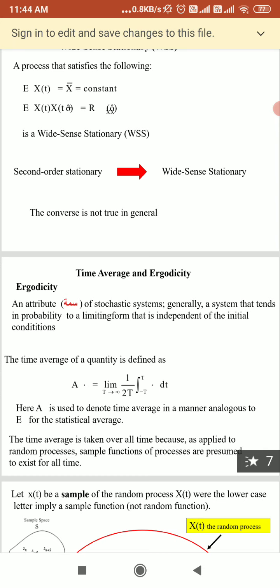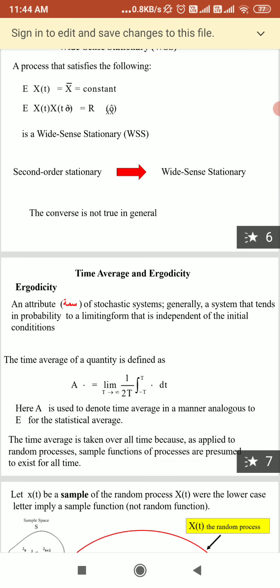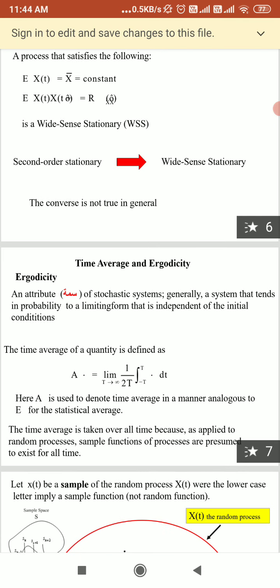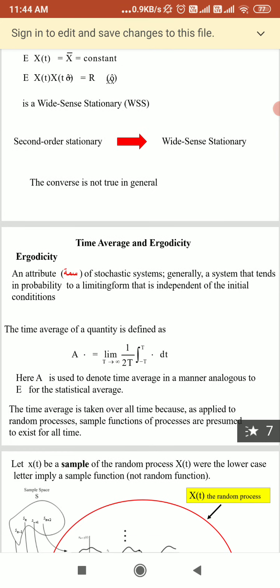So SSS will always be wide sense stationary, but wide sense stationary could or could not be second order stationary.